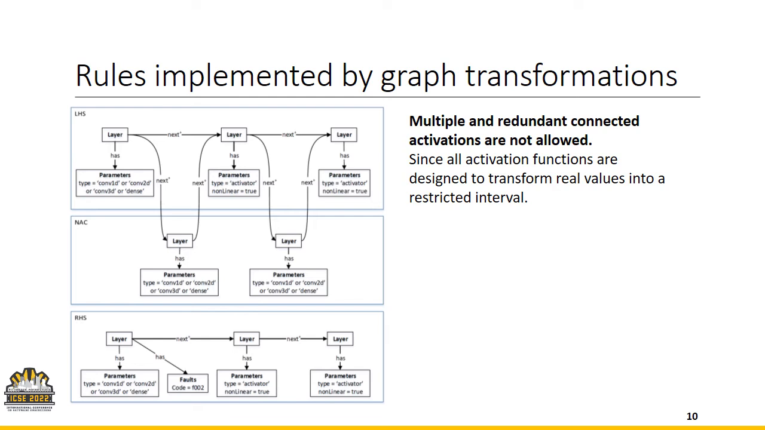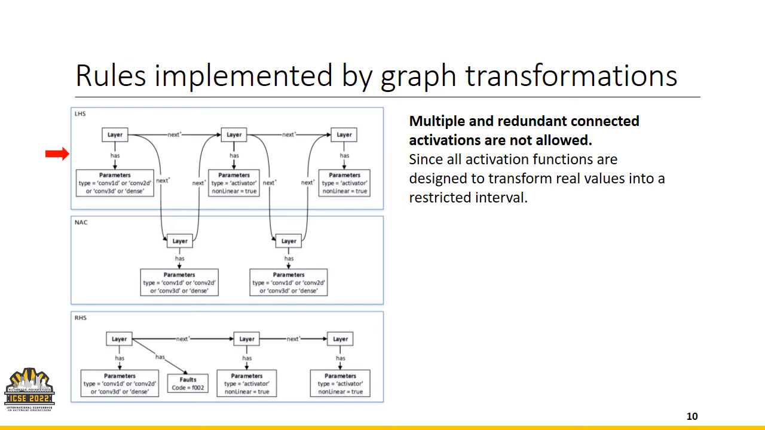Since the rules are implemented by graph transformations, you can see in the figure that each rule consists of three parts: left-hand side, or LHS, negative application conditions, or NAC, and right-hand side, or RHS. In plain speaking, for a rule to be applicable, you need to see LHS on the graph, no NAC on the graph, and after applying the rule, you will end up with RHS on the graph.